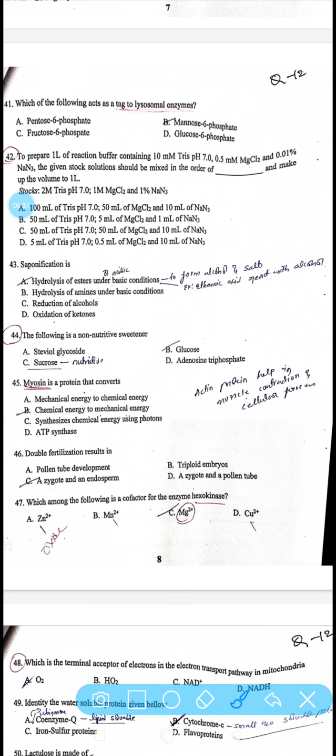Okay, the next, 41st question: which of the following acts as a tag for lysosomal enzymes? It's B, mannose 6-phosphate.